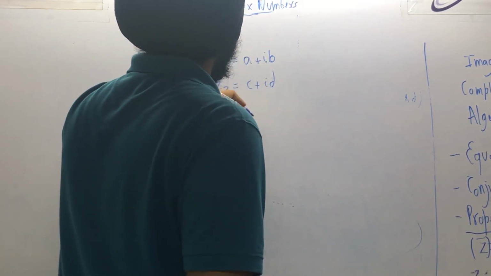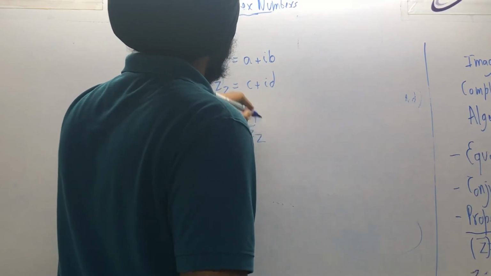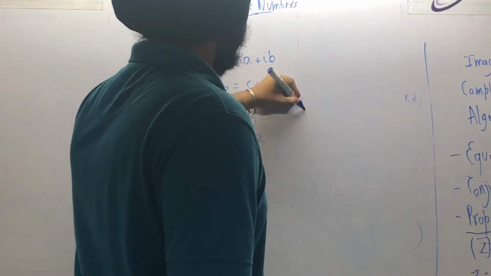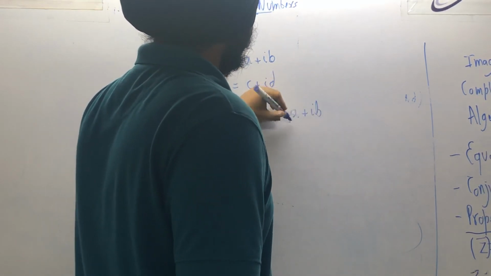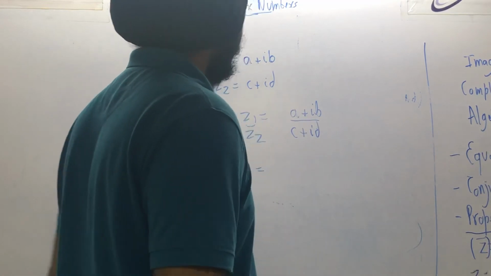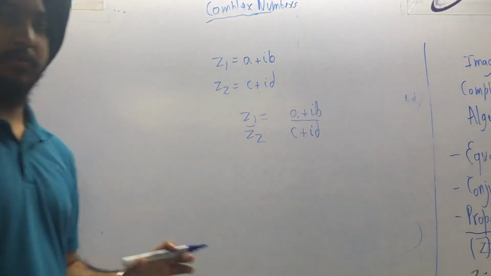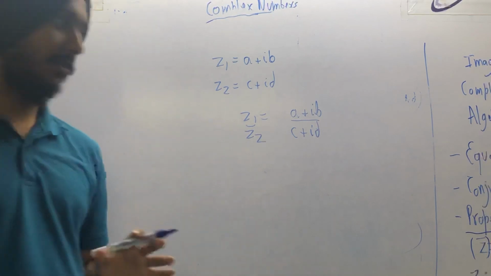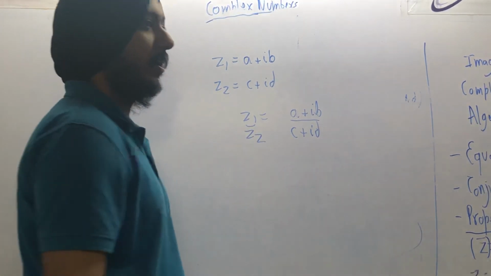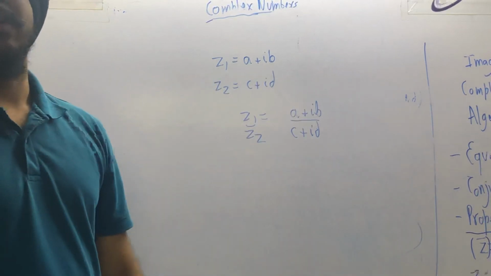So z1 upon z2 you have to find. How will you divide it? See, there is a general rule that I am going to show you. You have to follow it everywhere. You will take the conjugate of the denominator and multiply it with numerator and denominator.